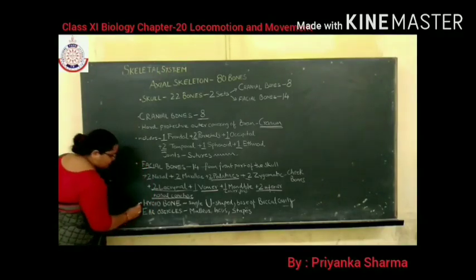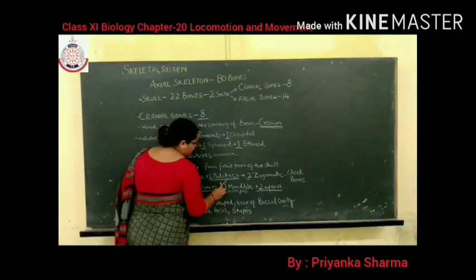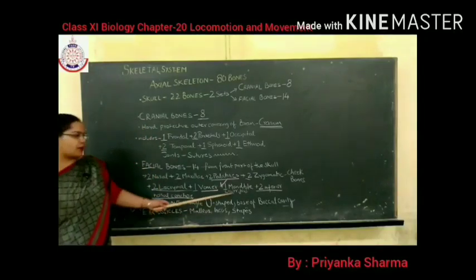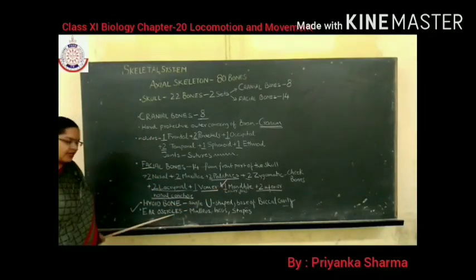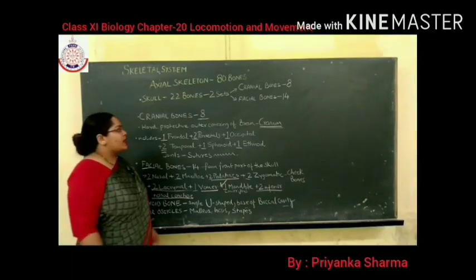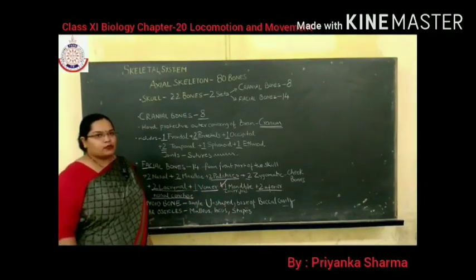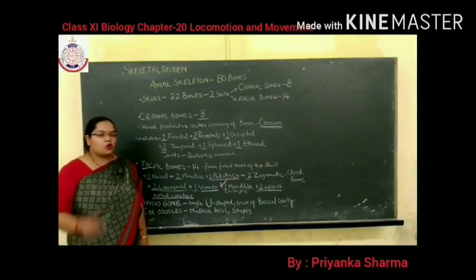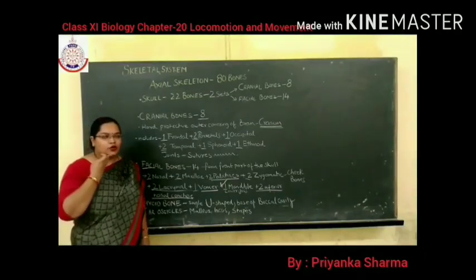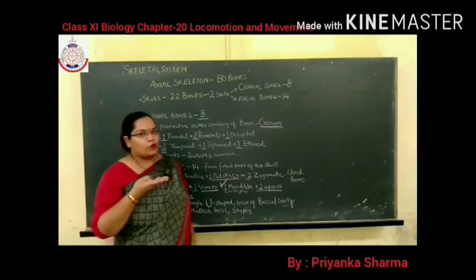Ear ossicles and the mandible, these are the movable bones, whereas all other bones are immovable. So in your skull, only 2 bones can move: your mandible, your lower jaw, and the ear ossicles.